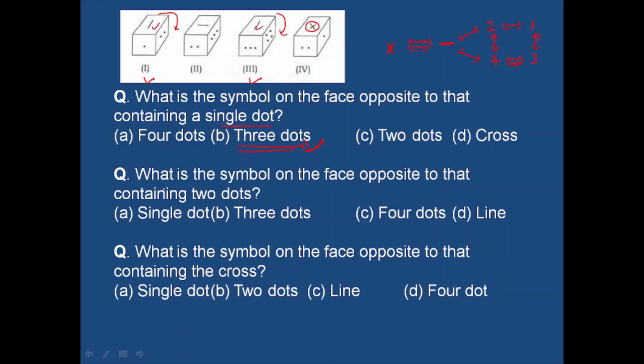Now next question, what is the symbol on the face opposite to that containing 2 dot? The surface containing 2 dot will be opposite to the surface containing 4 dot. So option C will be the right answer, 4 dot. Now what is the symbol on the face opposite to that containing a cross? The surface containing cross will be opposite to the surface containing a line. So here option C will be the right answer.